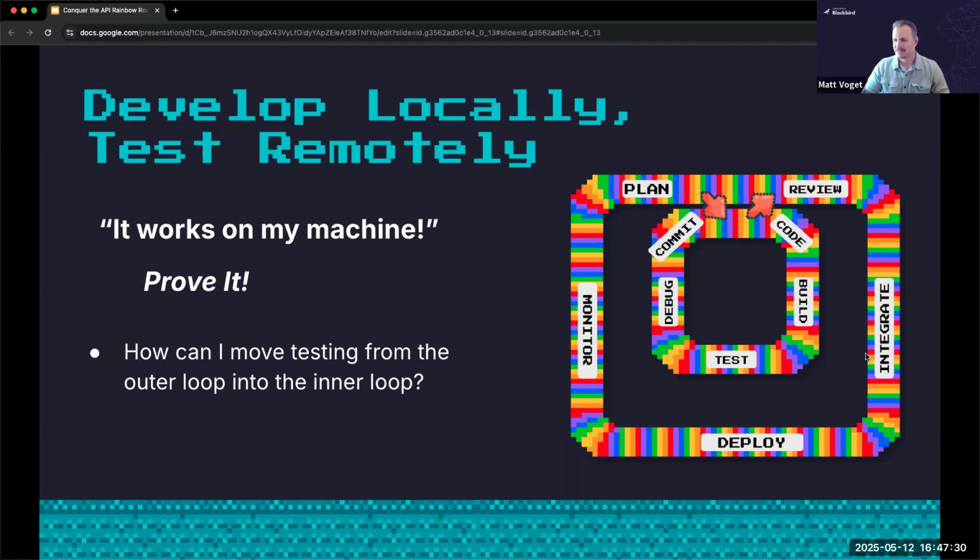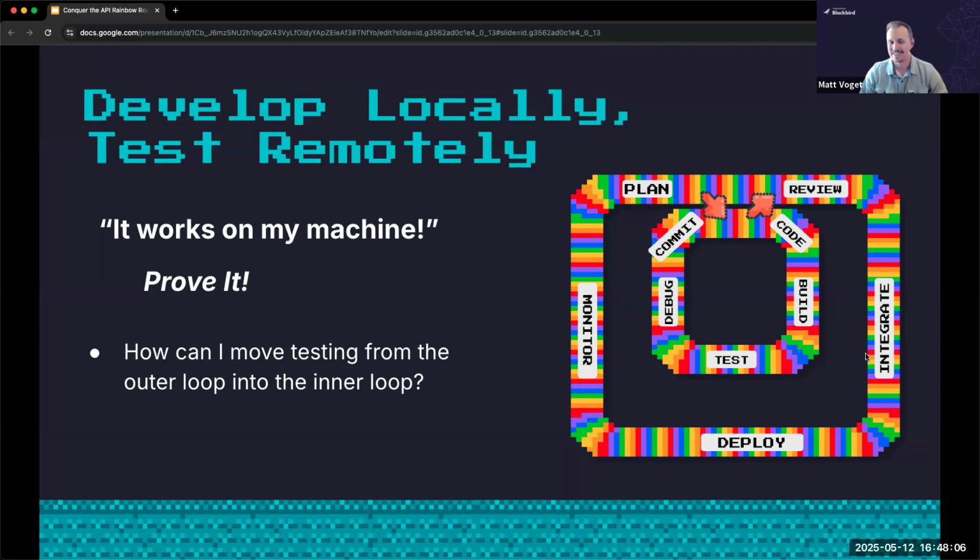Our research shows that most teams are still running most components locally, like running and testing things locally. But there are trade-offs to doing that, right? The more of our application that we run locally, we risk slowing down that inner development loop. But if we stop running as much stuff locally, we might be sacrificing the quality of our development environment in order to keep that inner loop fast. So I think this could all lead to that infamous "it works on my machine" excuse, right?